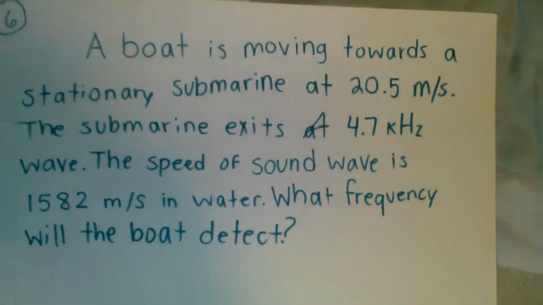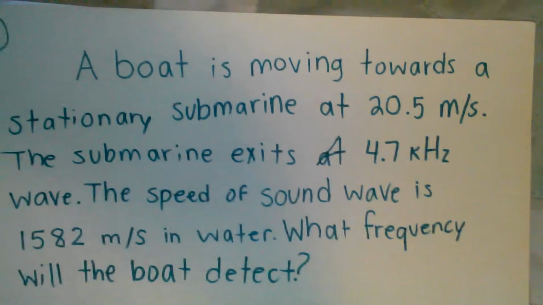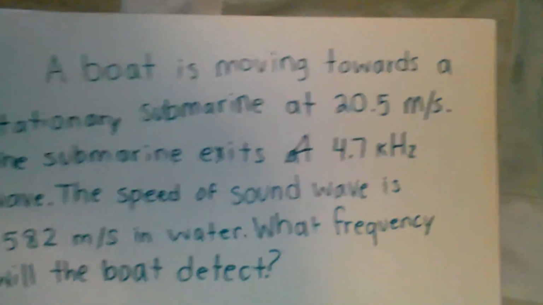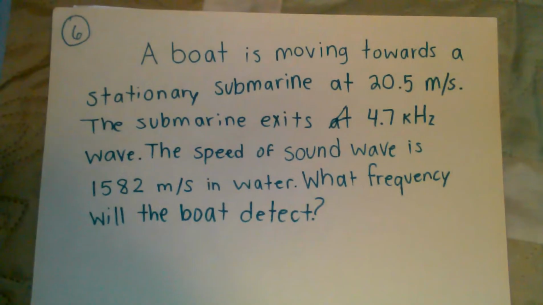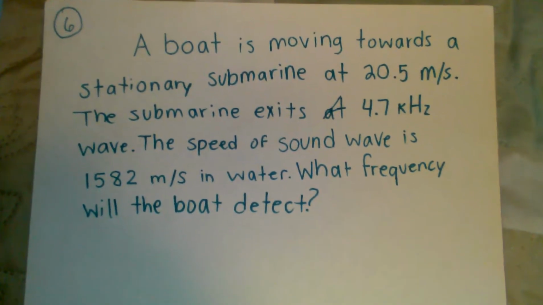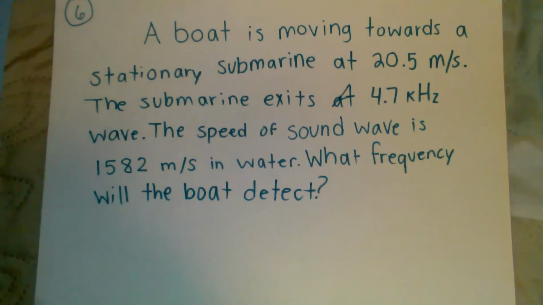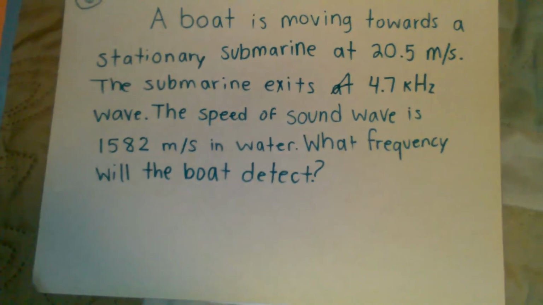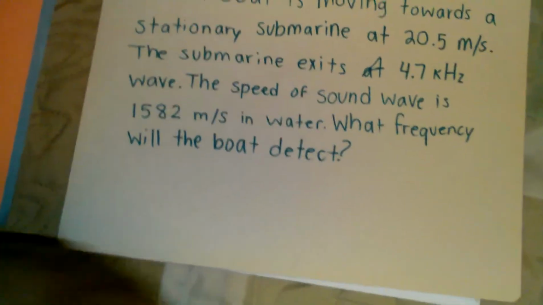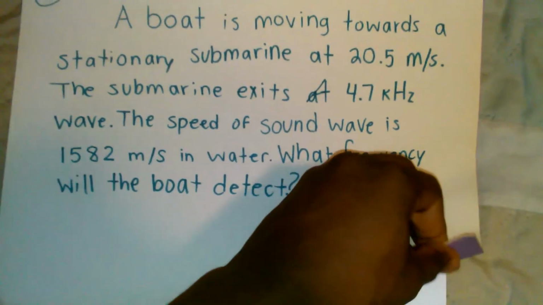Here's our problem. A boat is moving towards a stationary submarine at 20.5 meters per second. The submarine emits a 4.7 kilohertz wave. The speed of the sound wave is 1,582 meters per second in water. What frequency would the boat detect? This is how it would look.